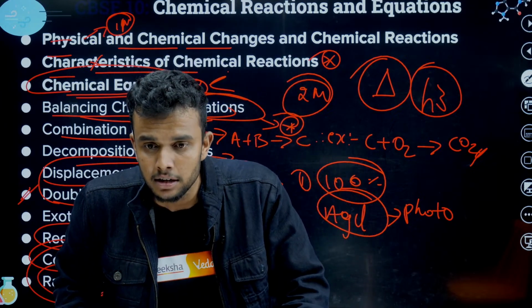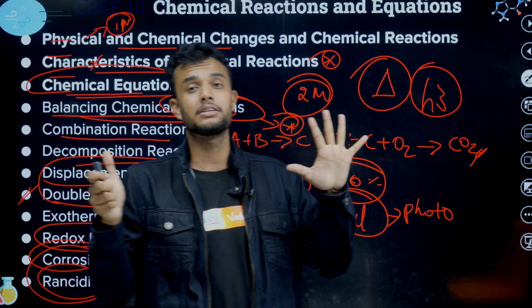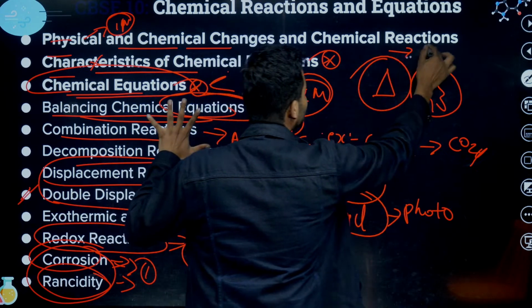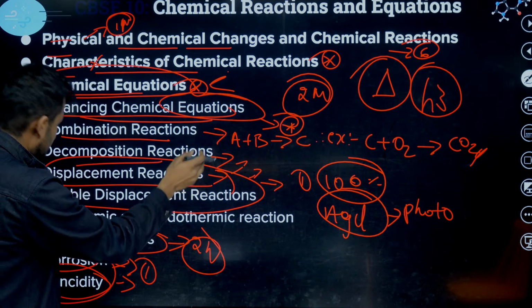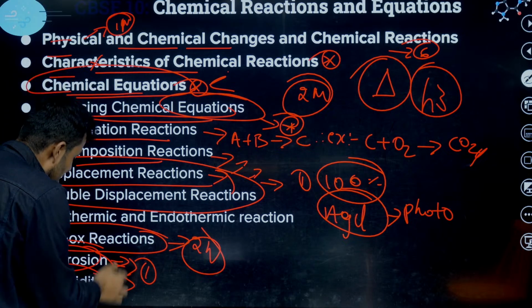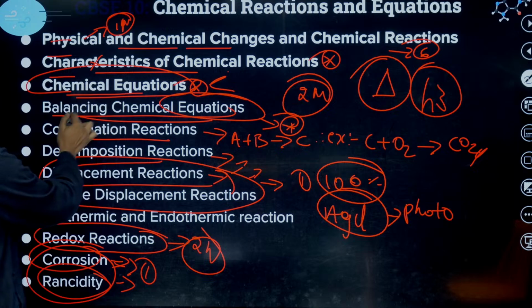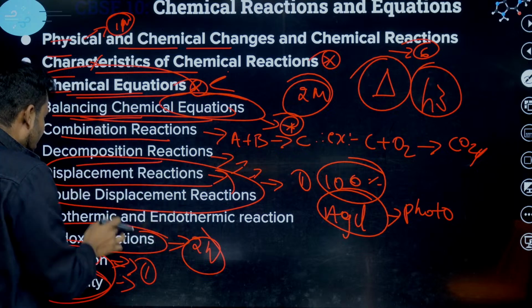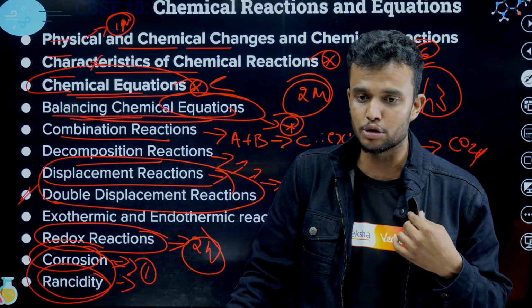I hope it's clear. Chemical reactions and equations weightage is 6 marks. Of these, 2 marks, 1 mark is guaranteed from displacement reaction and double displacement reaction. From the rancidity and corrosion topic, 1 or 2 marks. In the 3 marks, one balancing chemical equation is there and one application level equation.